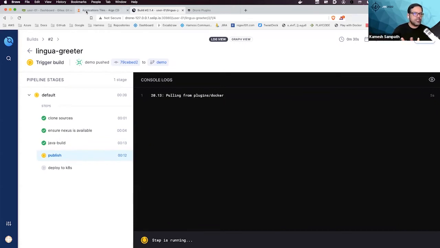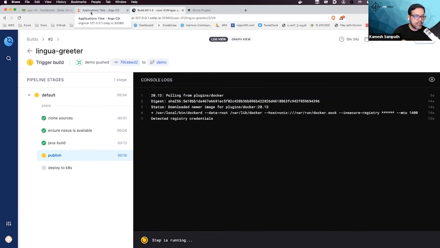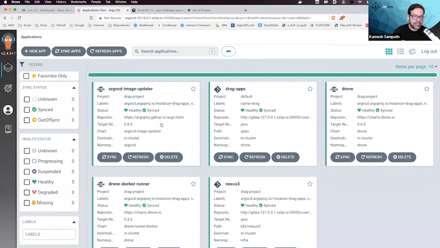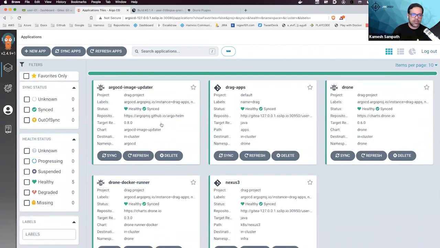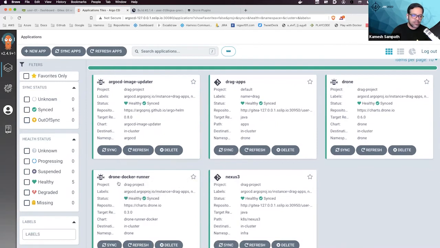And how do we get all these components? I'll come back to this again in a second, but I've been using Argo CD behind, and I have all these components set up with Argo CD on my Kubernetes cluster, which makes things easier for us because I have multiple things getting updated. And the runner that it is going to use is the Docker runner. As you see, if you remember, I told you that I'm using a Docker runner. That's what's getting used. I have Nexus 3 deployed, which is also going to act as a container registry in my case, just for this example. And this is what I'm going to use.